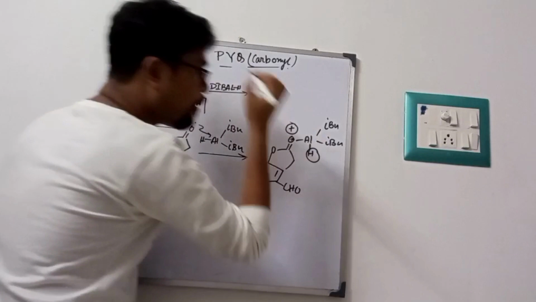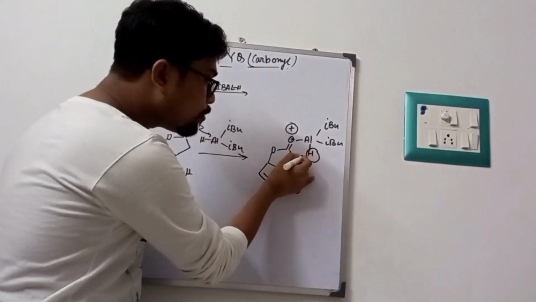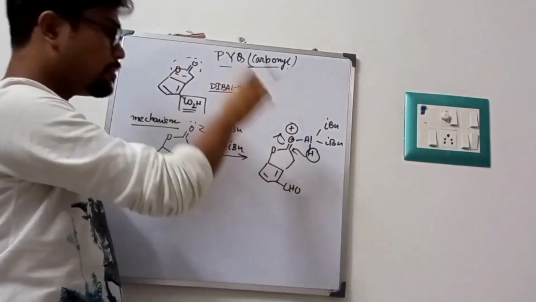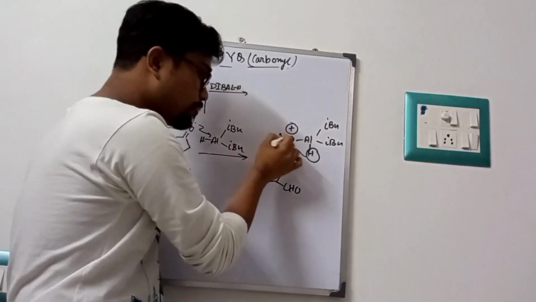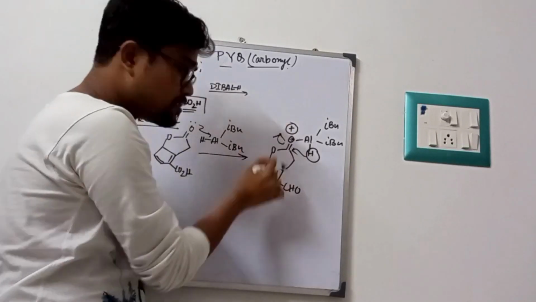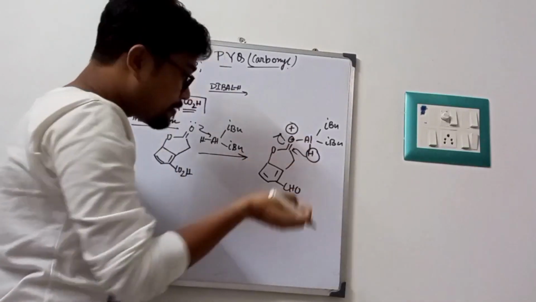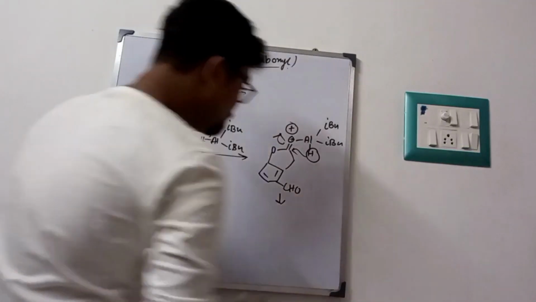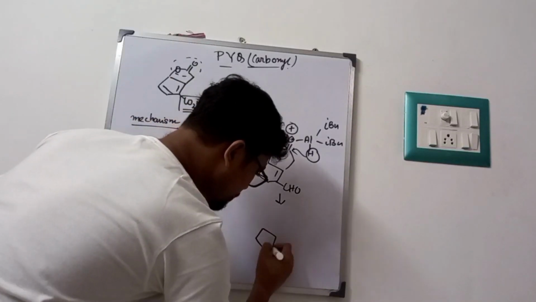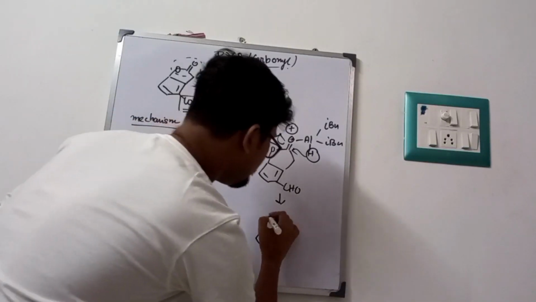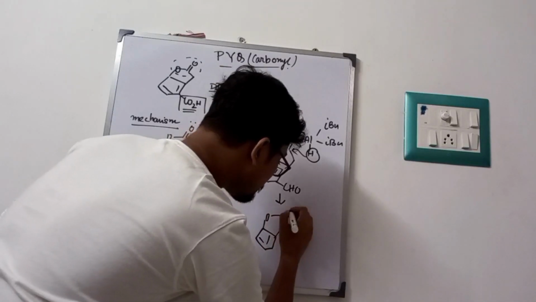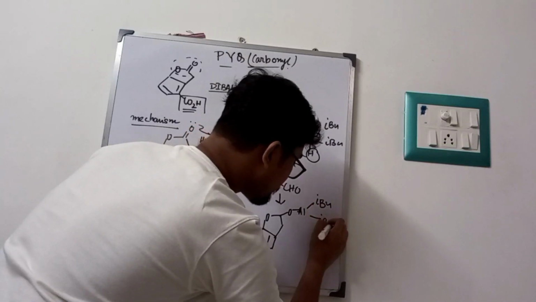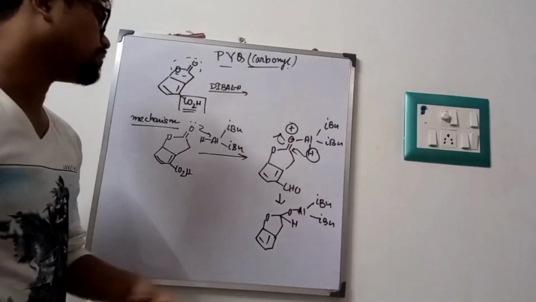The hydrogen of this DIBAL-H will go to the carbon of the carbonyl group, and the pi bond of the C=O group is dragged by this positively charged oxygen atom. So what is now our intermediate? Our intermediate looks like this one, and this hydrogen goes to this carbon.